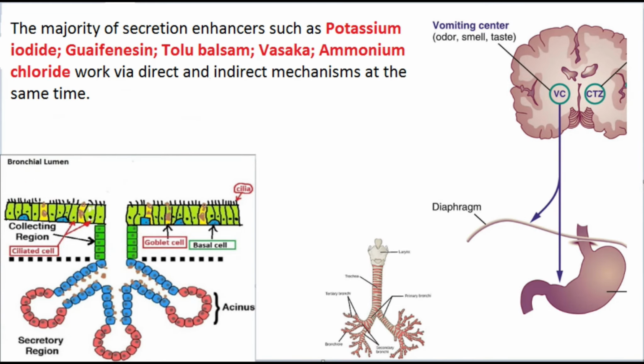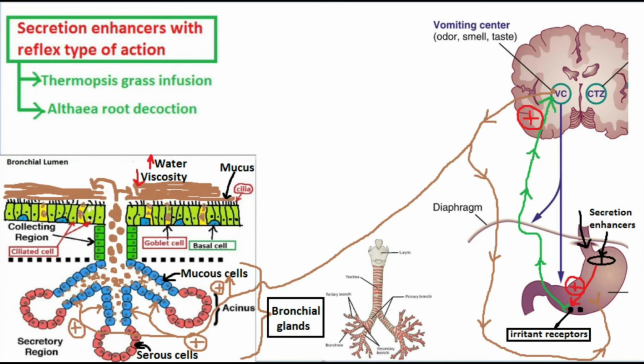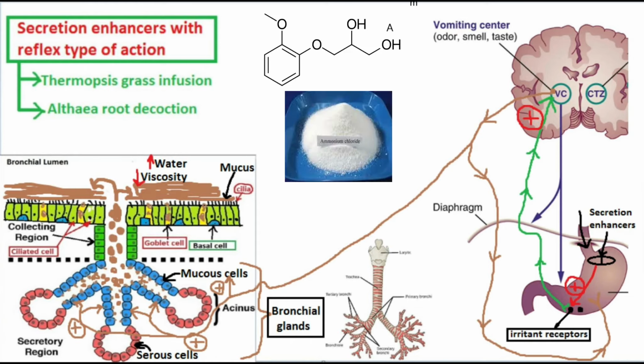The majority of secretion enhancers, such as potassium iodide, guaifenesin, tolu balsam, Vasaca, and ammonium chloride, work via direct and indirect mechanisms at the same time. So, what do I mean by that? Drugs such as guaifenesin and ammonium chloride can stimulate irritant receptors in the stomach and intestines, then stimulate the vomiting center and bronchial secretion.